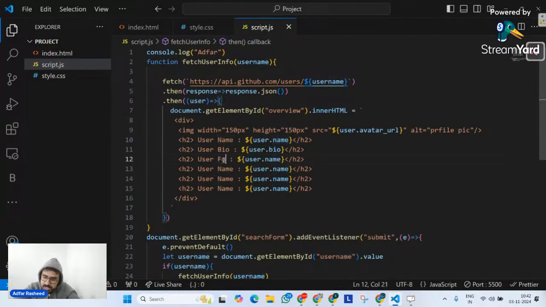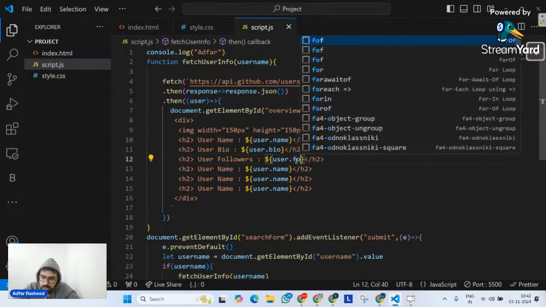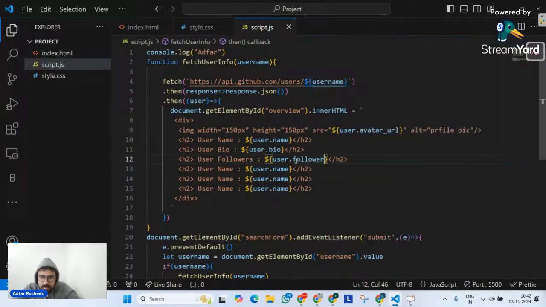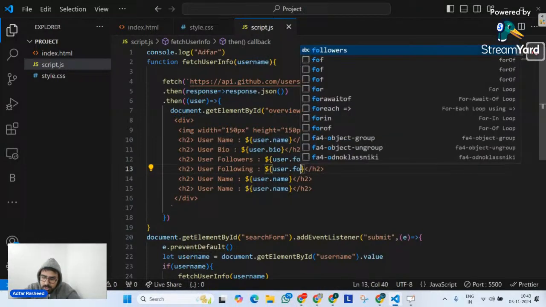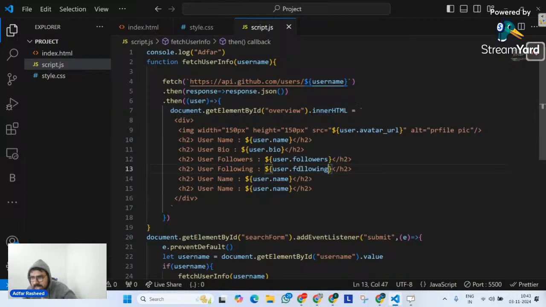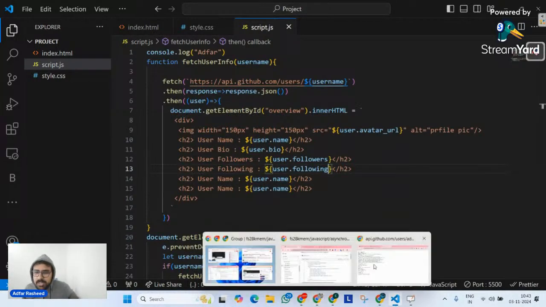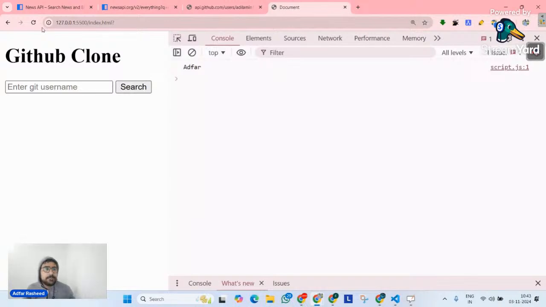Similarly, let me say user followers, and let me write user.followers. How many are following this particular user, following, like this, and let me pass user.following, right? Similarly, I can pass some others as well, but let's see what they are as of now, because I don't remember all the keys. So let's test it out.